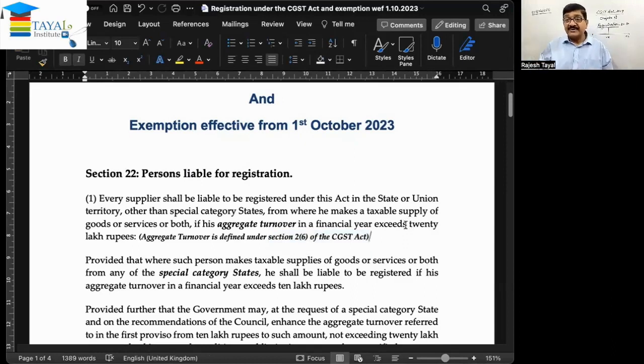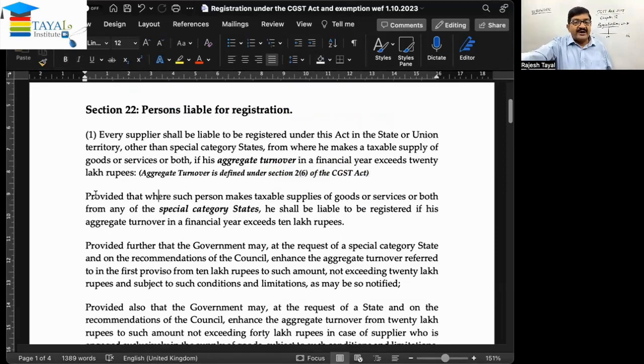So when the registration becomes compulsory. So before I take it, now provided that where such person makes a taxable supply of goods or services or both from any of the special category states. What is special category states? I'll explain. Okay. He shall be liable to be registered if his aggregate turnover in the financial year exceeds rupees 10 lakhs. So either we have 20 lakhs or we have 10 lakhs. Now 10 lakhs is meant only for special category states.